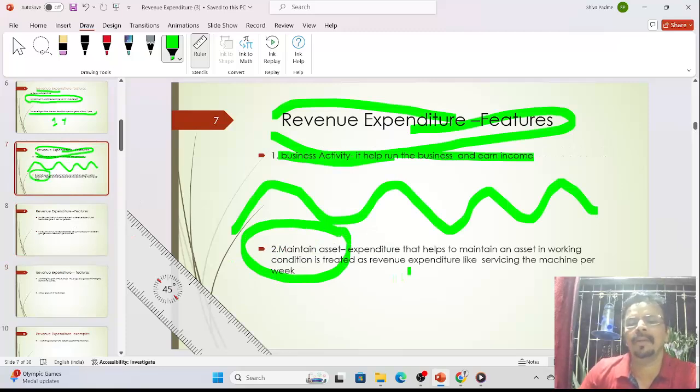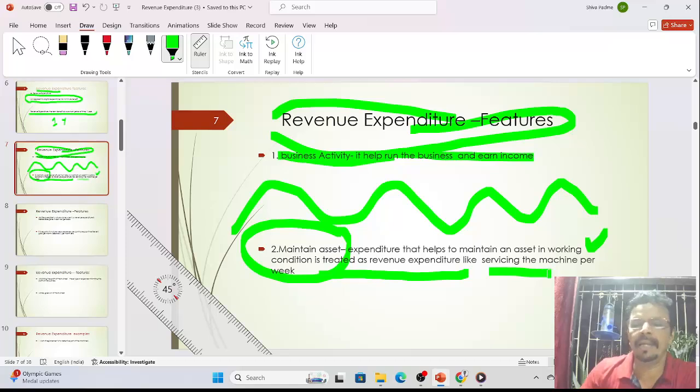In production, what happens? We purchase the large machinery. For that, we incur the expenses. And after using, wear and tear, that means after depreciation, after 5 years, after 10 years, this machine will not work effectively. So to become effective, the machine should be given service, and that service is called the maintenance of the asset.